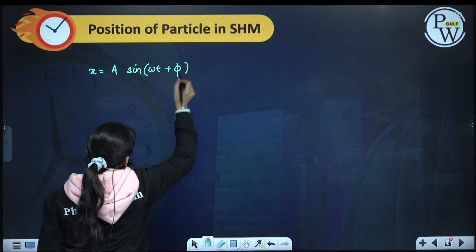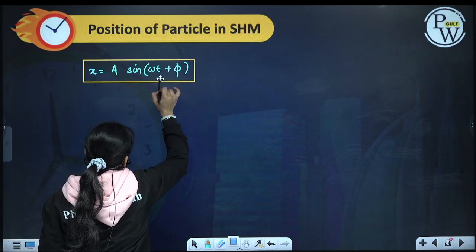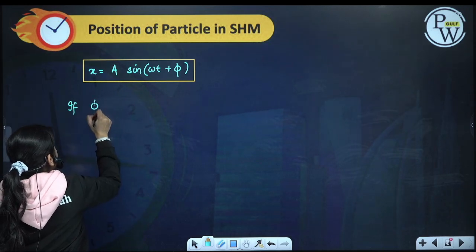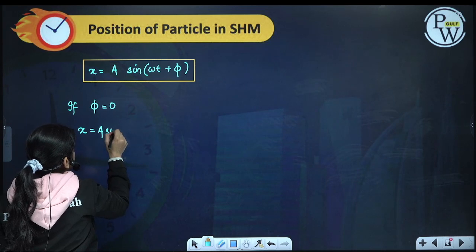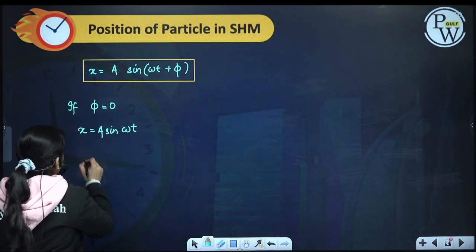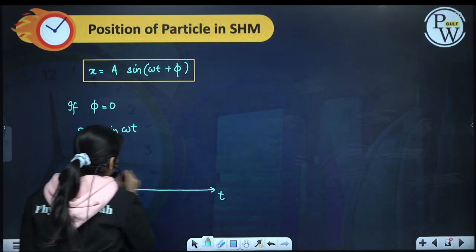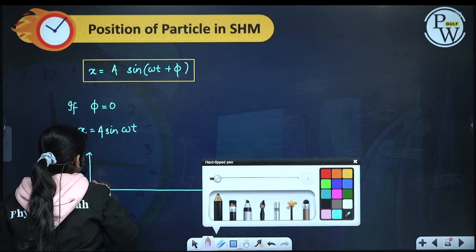Now if phi is equal to 0, then x will be equal to a sine omega t. How will we represent it? Represent position with time, for phi equal to 0.